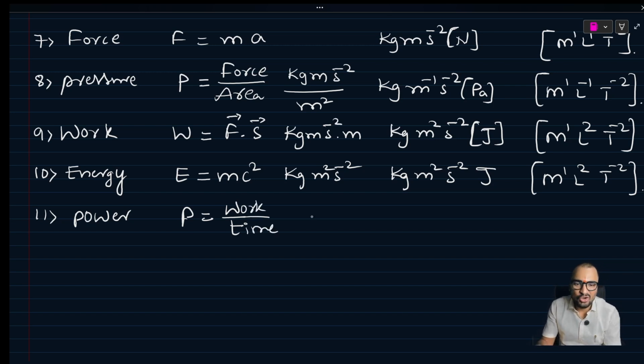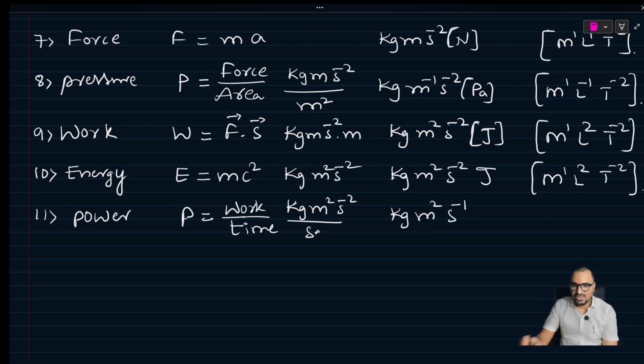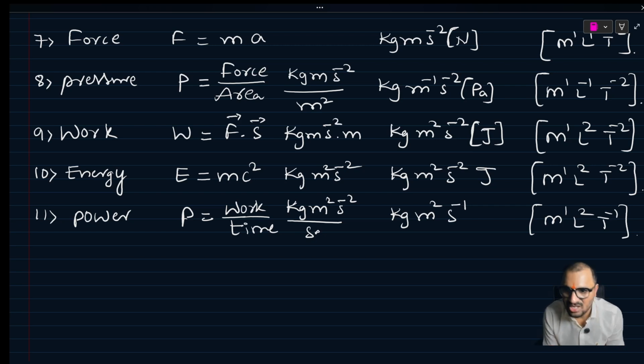Work, already you wrote, kg meter square per second square, divided by time, second. Nothing but kg meter square per second cube. So this is the dimension M1 L2 T minus 3. So this is the dimension of power. Like that we can write many dimensional formulas.